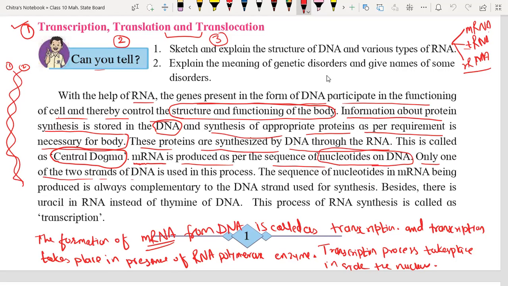Only one of the two strands of DNA is used in this process. So just remember a very important thing, one more.